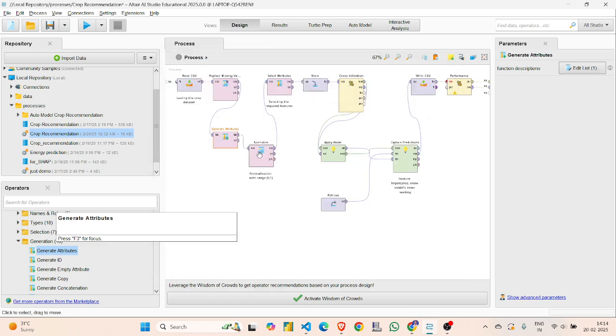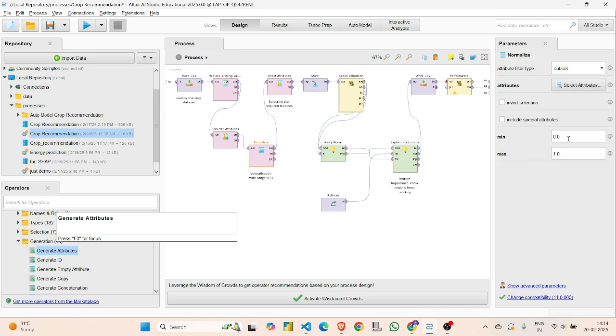Then I normalized the data to keep it in a proper range, using min-max from 0 to plus 1. I selected a subset; you can also apply it on all, but here we can't apply it to all because the columns have different data types, so we can't use it directly.